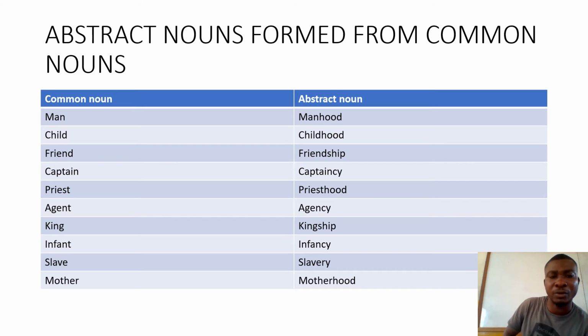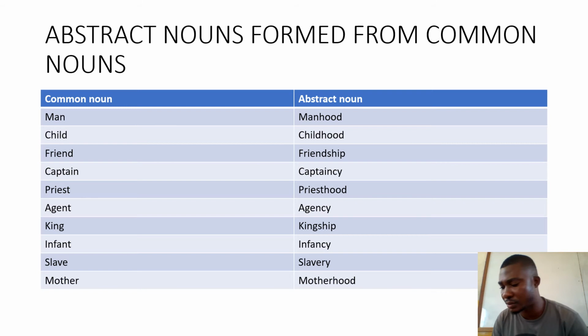But the abstract noun of child is childhood, friend is friendship, captain is captainship, priest is priesthood, agent is agency, kin is kinship, infant is infancy, slavery, motherhood. Okay, so there are a lot of these things you have to read on.